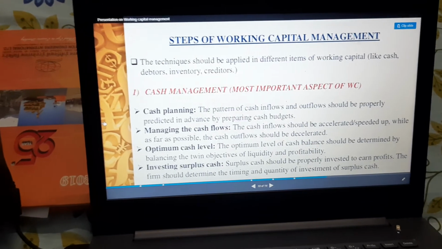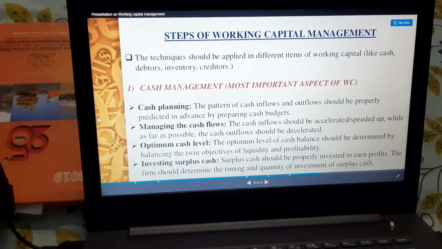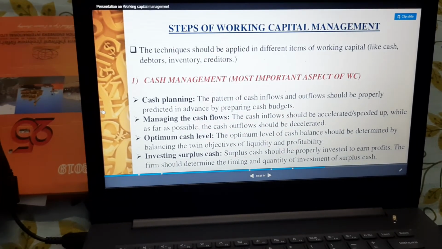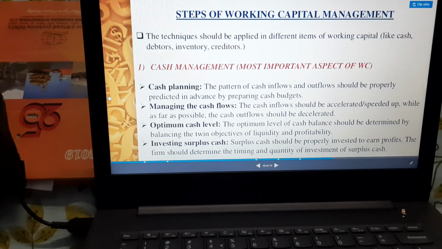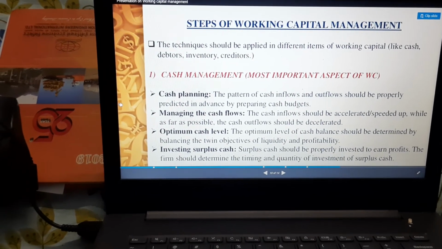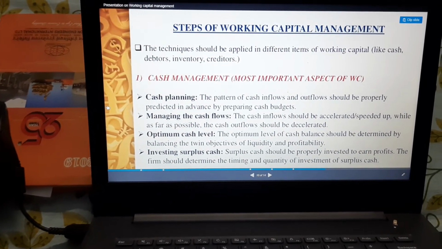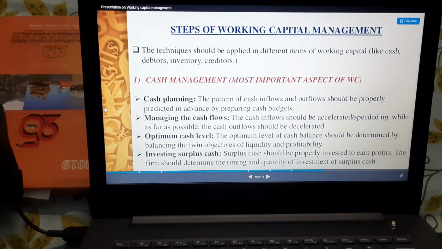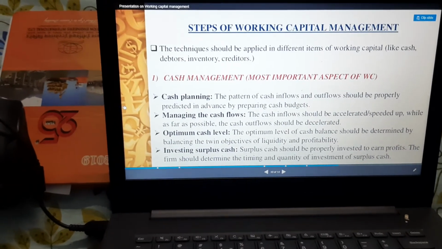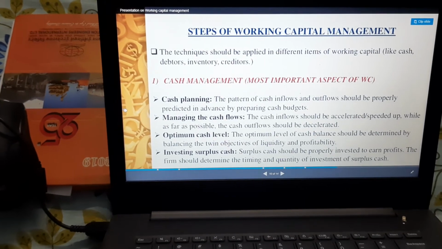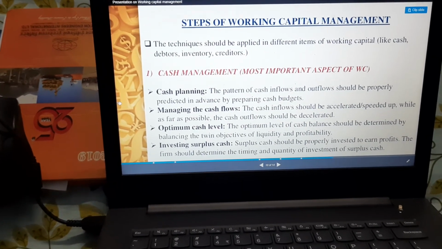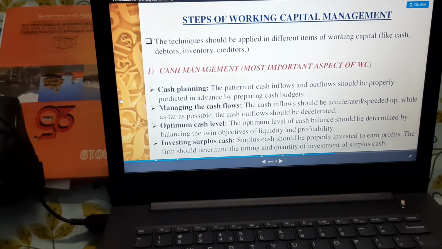And how can the optimum cash level be attained in cash management? It can be determined by achieving the objectives of liquidity and profitability. So if the firm has liquidity and profitability, the optimum cash level can be achieved. And for investment in surplus cash, if we have surplus cash, then we have to invest. We cannot leave that surplus cash idle. Why do we have to invest surplus cash? So that there is no interest payment cost on that idle fund, right?